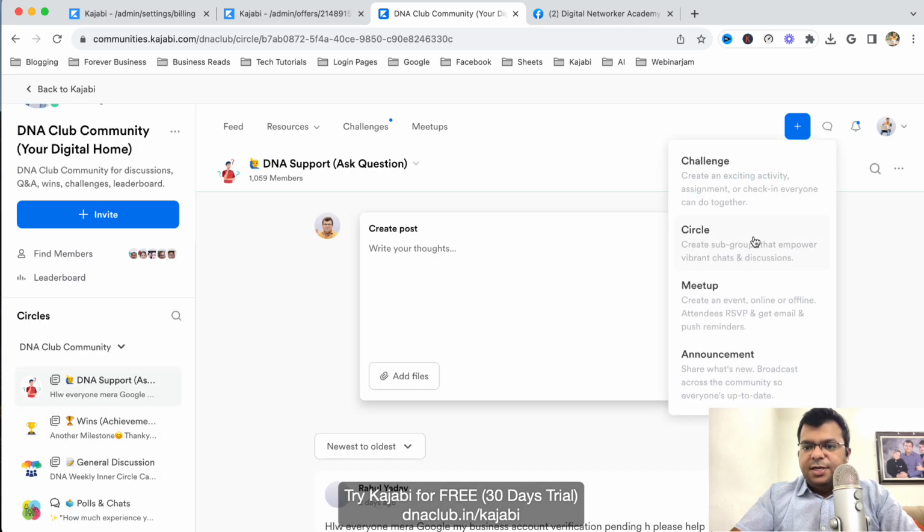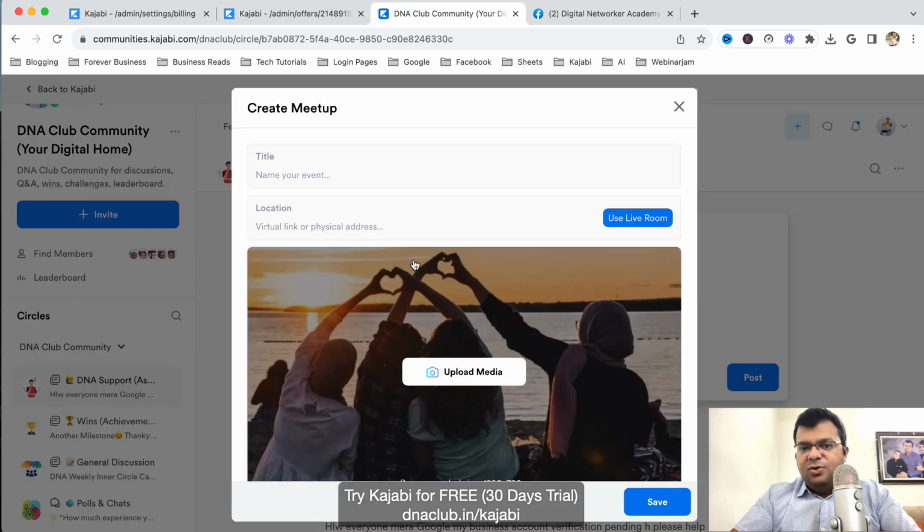Plus button. Then it is Meetup. Every Wednesday I usually do a weekly meet with all my community members. I can create a meetup like this, like DNA circle call. Usually I do this meetup on Zoom, but yes, we can use the live room experience of Kajabi as well. I tried, but I felt it is not as good as Zoom.